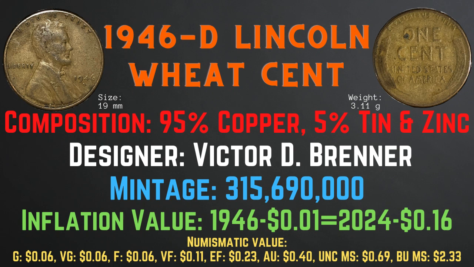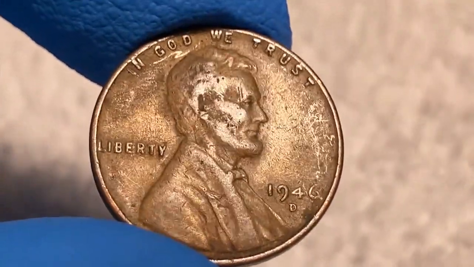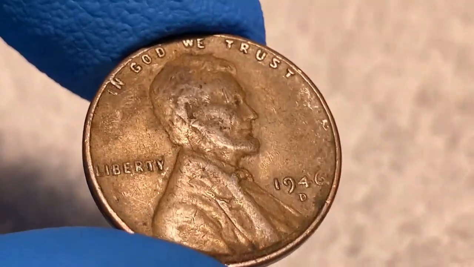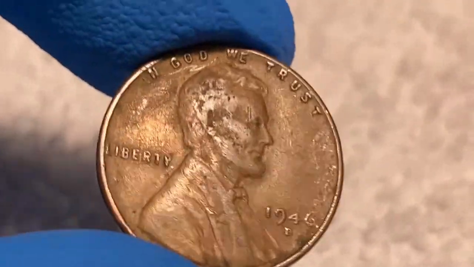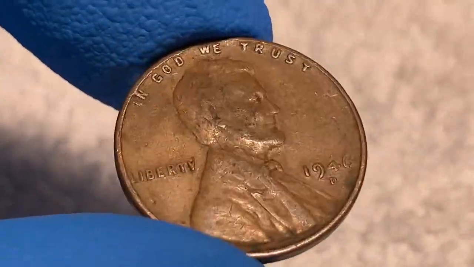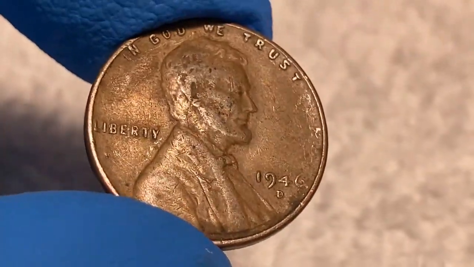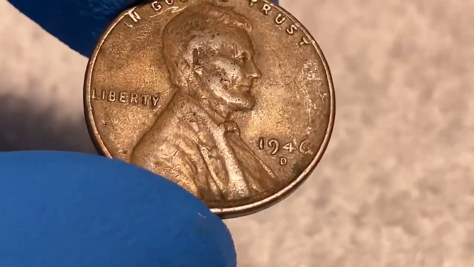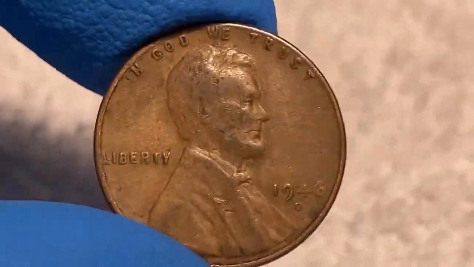Now let's take a closer look at the 1946 D Lincoln Wheat Cent from my collection. So, as we take a look at this 1946 D Lincoln Wheat Cent, we can see that it definitely has seen wear over the years. We can see that the date there has somewhat worn off, but there is still a good outline of Lincoln, of his silhouette there, and we still can read the words "In God We Trust" as well as the Liberty.